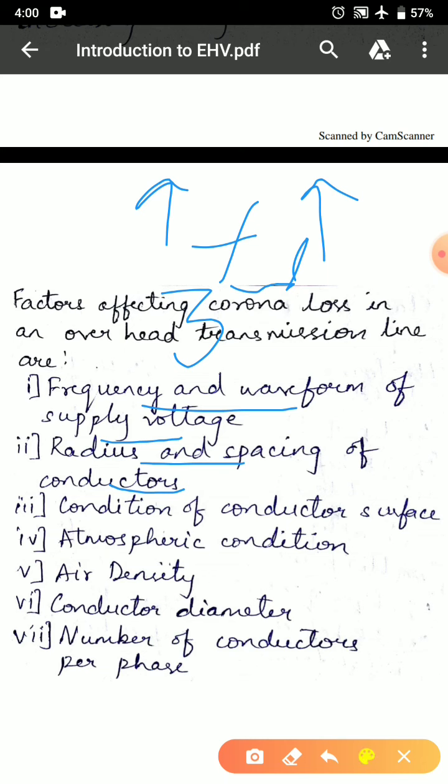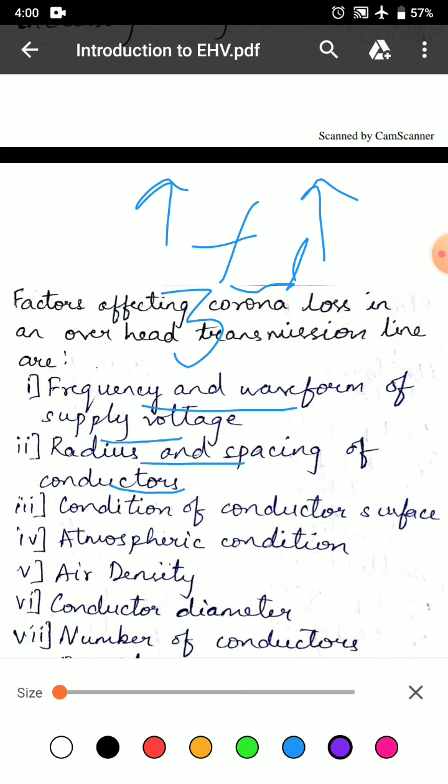The third factor is condition of conductor surface. The electric field will be less uniform in conductors with a rough surface. The roughness of the surface may be due to stranding, scratches, or deposition of dust or other particles on the surface. Due to concentration of field intensity at rough spots, local corona discharge occurs at much lower voltage.